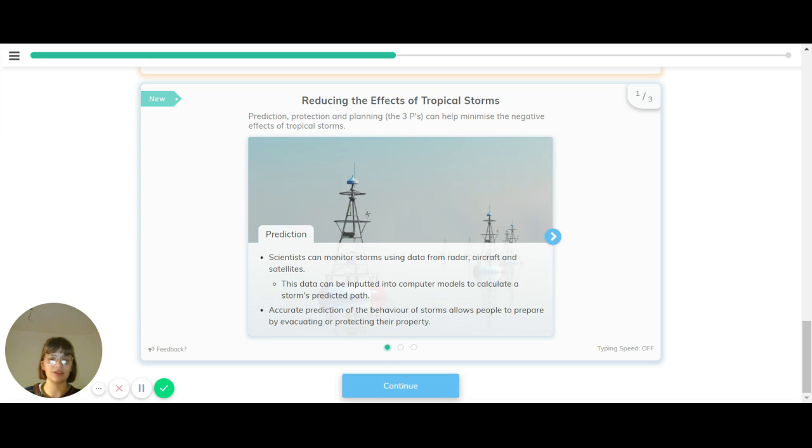This is really important because this means people know how bad a storm may hit, where it's going to go, who needs to evacuate. So this accurate prediction of the behaviour of storms lets people prepare by evacuating or protecting their property.